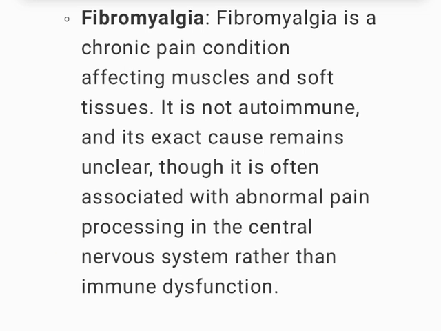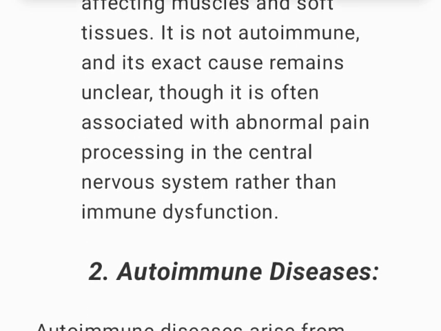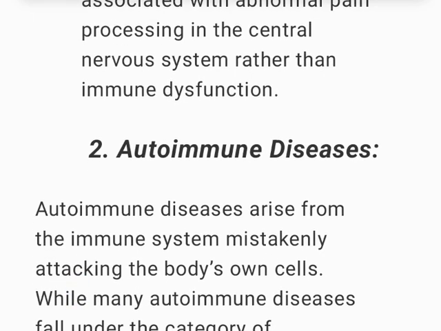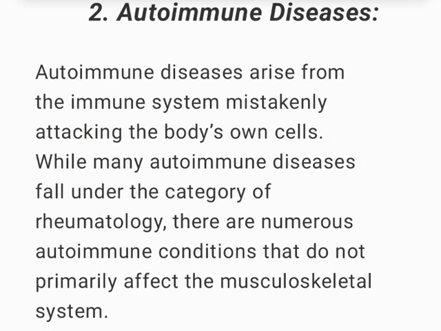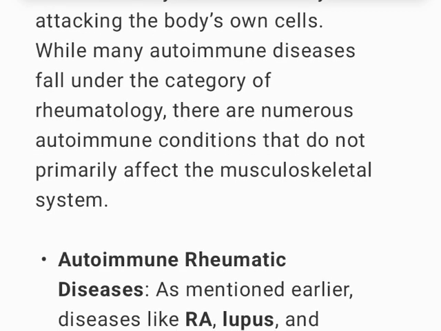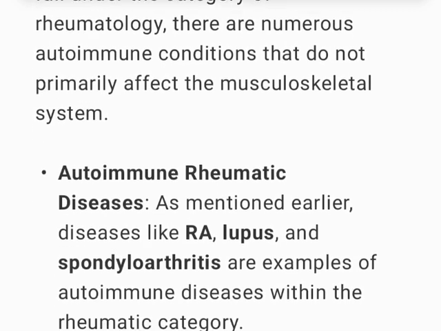Fibromyalgia. Fibromyalgia is a chronic pain condition affecting muscles and soft tissues. It is not autoimmune, and its exact cause remains unclear, though it is often associated with abnormal pain processing in the central nervous system rather than immune dysfunction. 2. Autoimmune diseases. Autoimmune diseases arise from the immune system mistakenly attacking the body's own cells. While many autoimmune diseases fall under the category of rheumatology, there are numerous autoimmune conditions that do not primarily affect the musculoskeletal system.